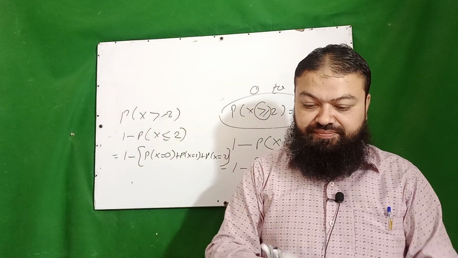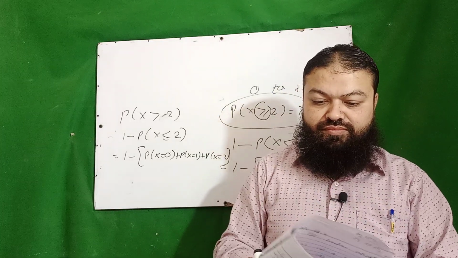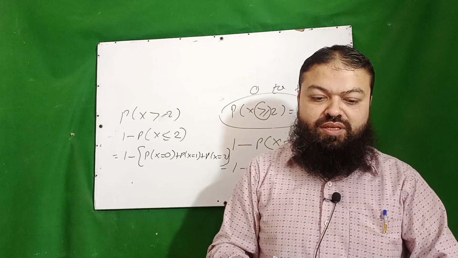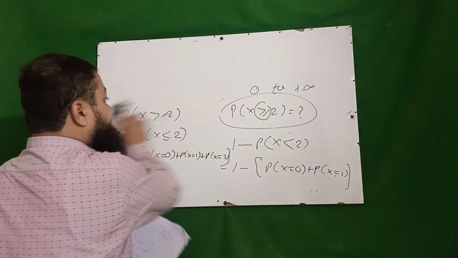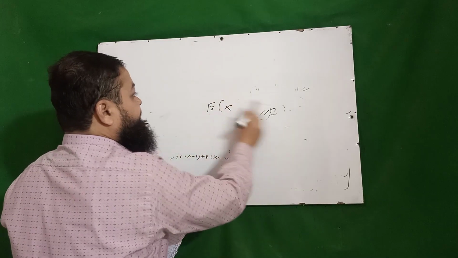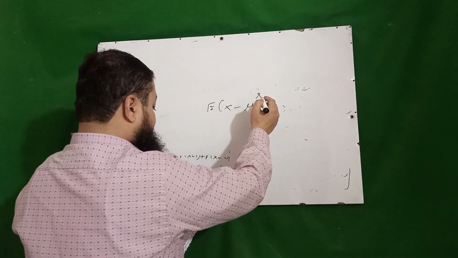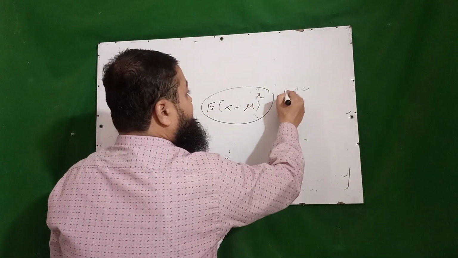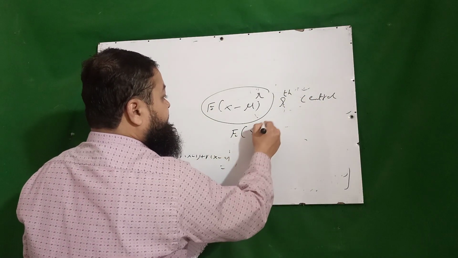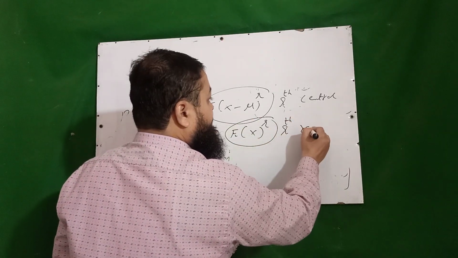Then the next question is, if x is a random variable with mean mu, the expectation of x minus mu whole power r is called the rth central moment. And if you have expectation of x minus 0, that is the rth raw moment.